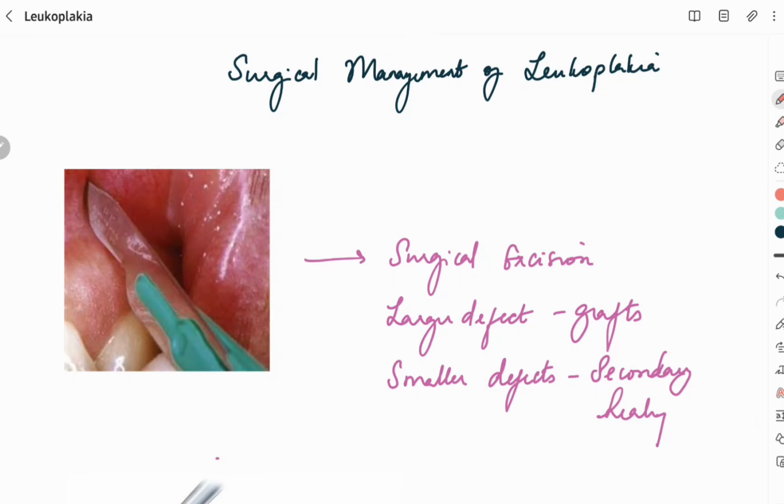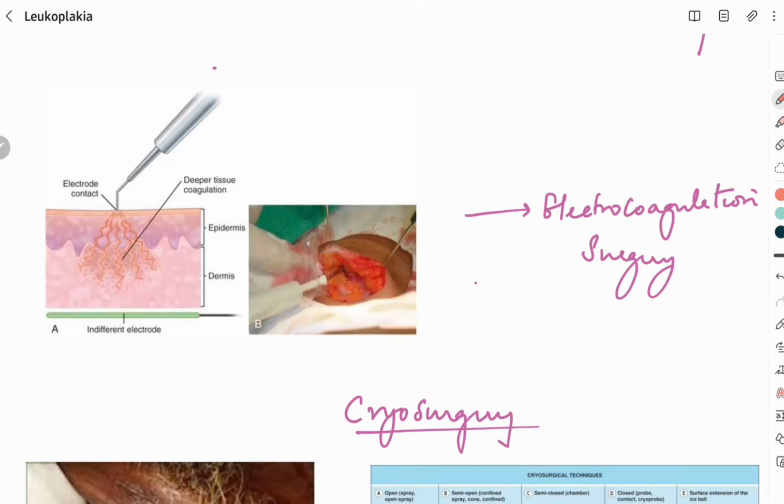Next, coming to the surgical management of leukoplakia. First, surgical excision. If the lesion is 2 to 4 centimeter, then we can go for excision. If it is a large defect, we have to combine it with grafts, or if it is a smaller defect, we can achieve secondary healing. Another mode of surgical approach is electrocoagulation surgery, where we give extreme thermal temperature to ablate the tumor cells or leukoplakic lesion.